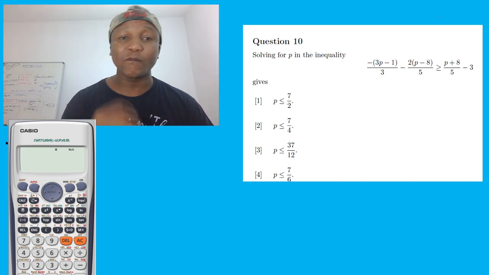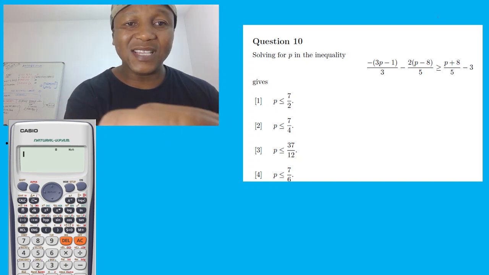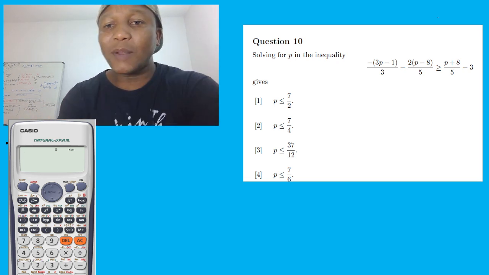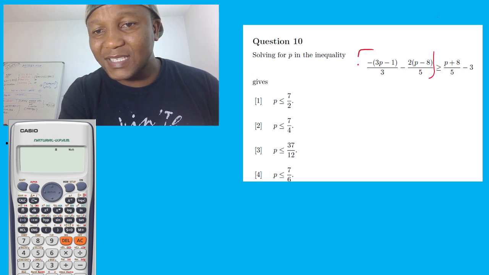Let's get started. Now, we have a question right here that says solve. This is an inequality. I can do this in 2 or 3 minutes. So what I'm going to do is treat it like a normal fraction. Let's find the common denominator on the left hand side. Don't worry about the right hand side yet. Let's deal with this. So I'm going to do cross multiplication.